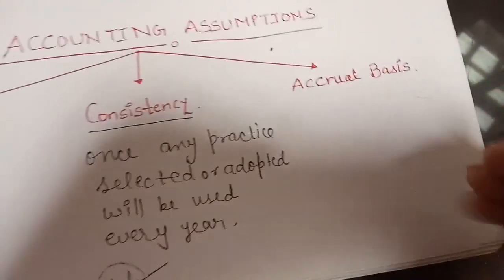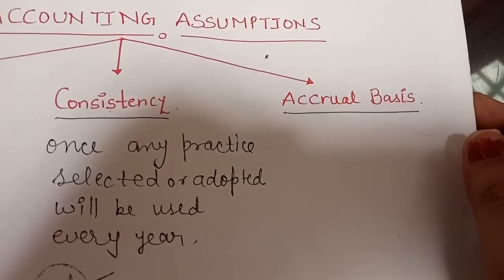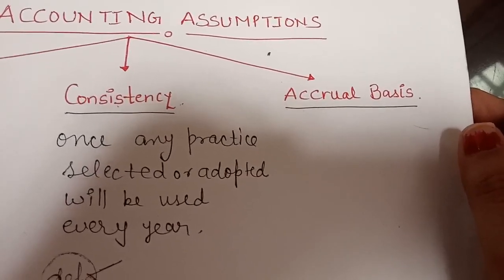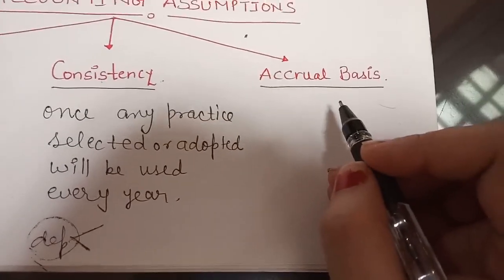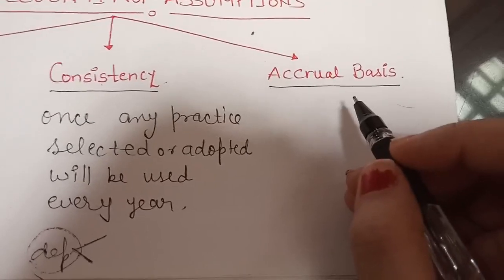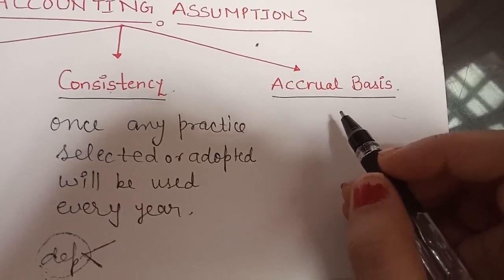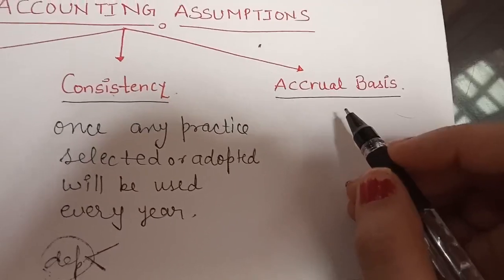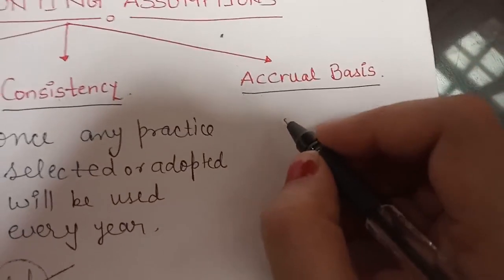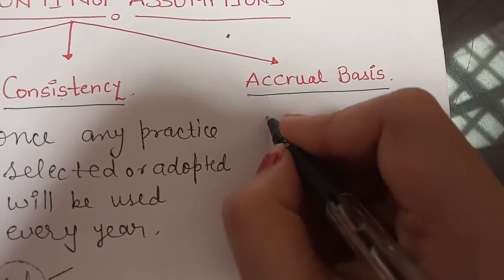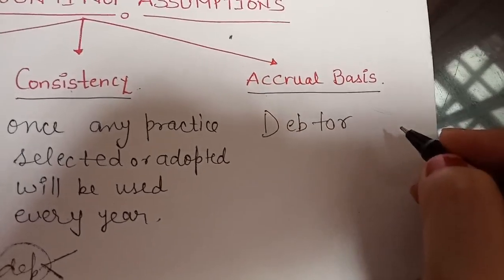Fine. Now the third one is the accrual basis assumption. Before this I will give you an example. Suppose one customer came to your business and he or she purchased some goods from you, but he or she has not paid. So that is a debtor for you. I told you in basic accounting terms that the person is a debtor for you. But he or she has not paid money to you.